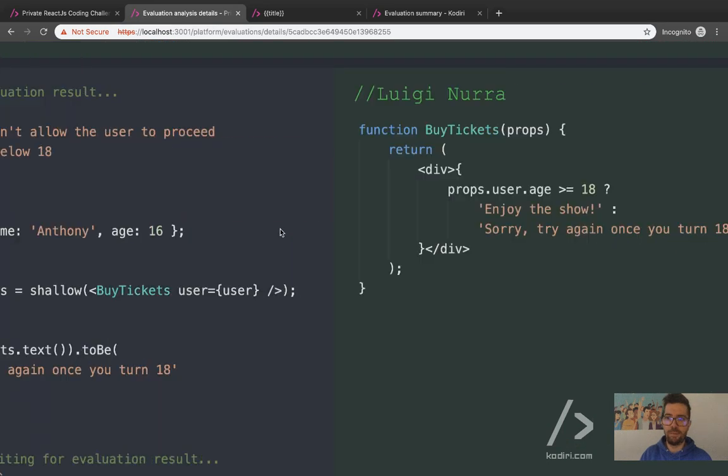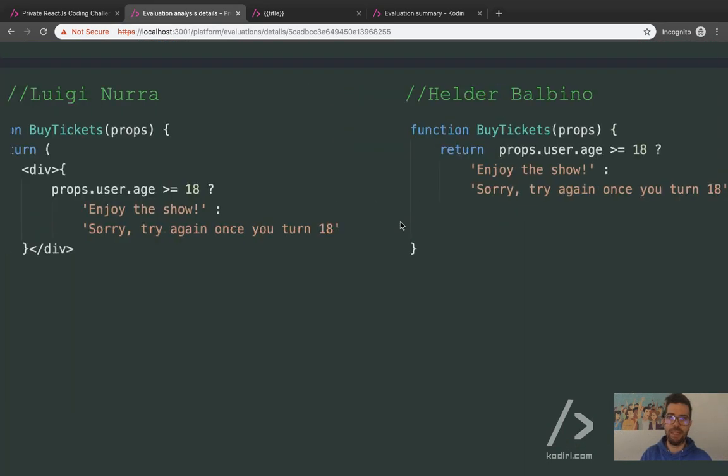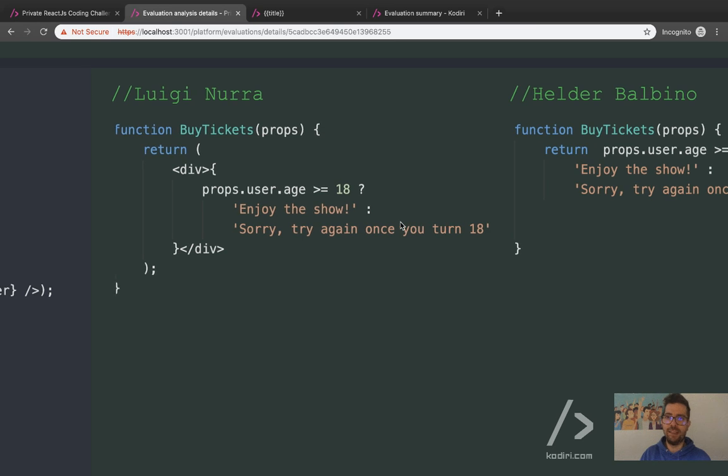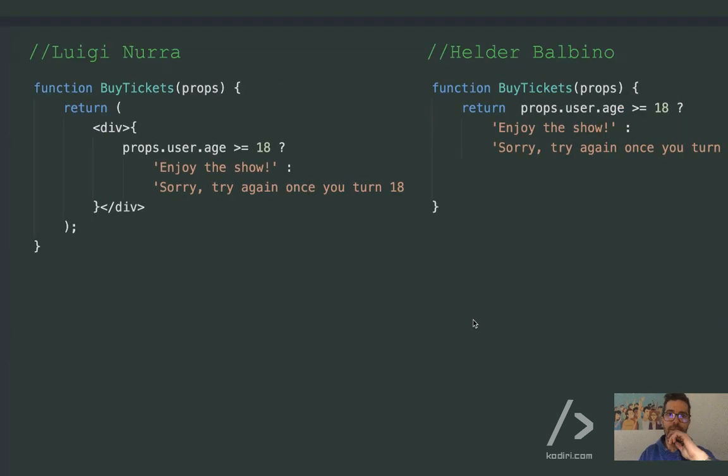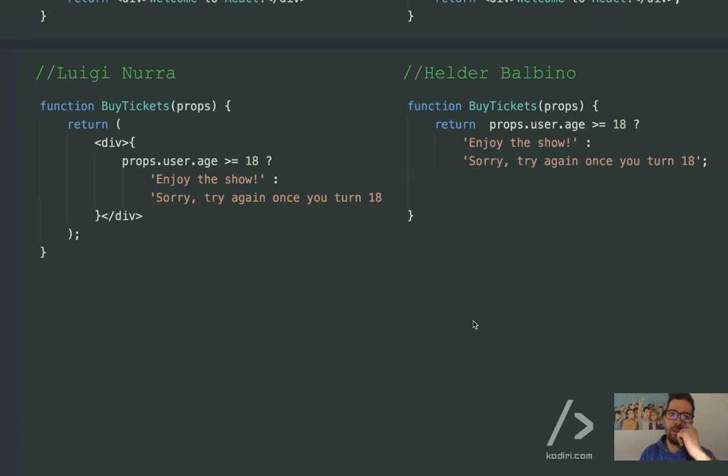So, I mean, that was pretty fundamental, yeah? Interestingly, I can spot some differences here already, different coding styles, yeah? So, look at what Helder did. He removed the div, you see? Which is fine. It's good because I don't think it's any better or worse, it's just a different style, yeah? He thought that the parent div, the wrapping div, wasn't necessary at all, so he just removed it.